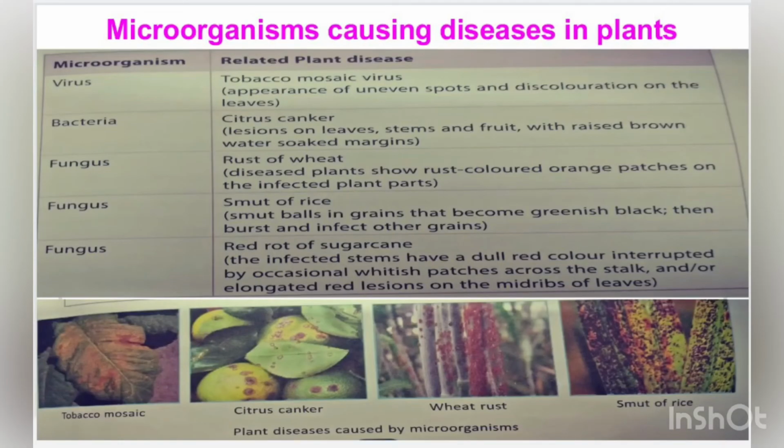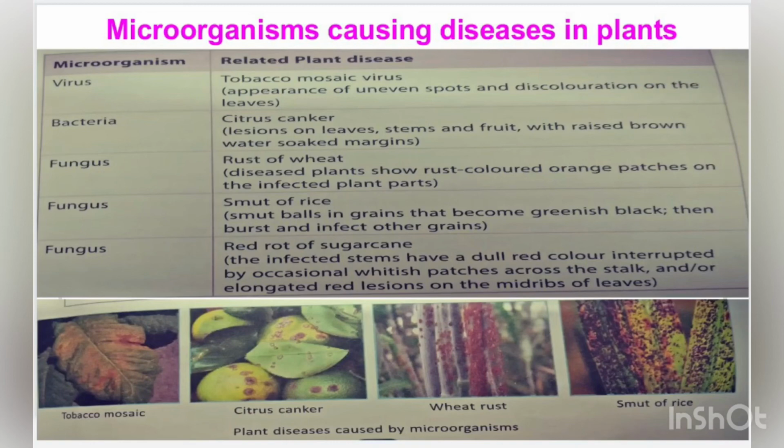In this next table, in the picture also, we can see diseases which are caused in plants by microorganisms. The viral infection shown in the picture is tobacco mosaic virus, which appears as uneven spots and discoloration of the leaves. Citrus canker is caused by bacteria, with lesions on the leaves, stems and fruit, with raised brown and water soaked margins. The fungal infections caused in plants are rust of wheat and smut of rice.